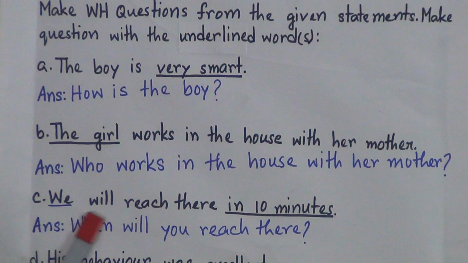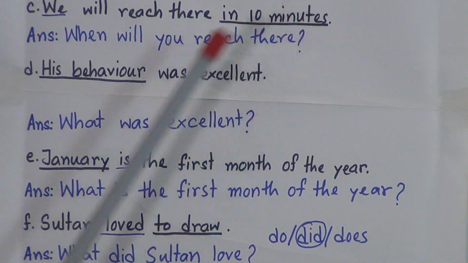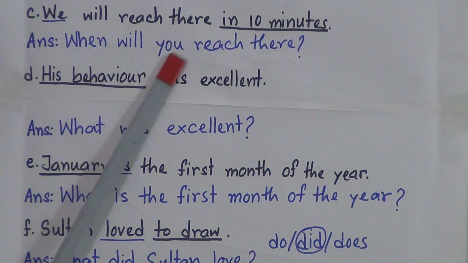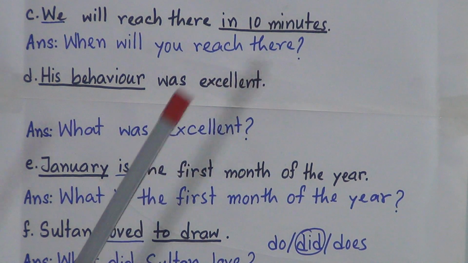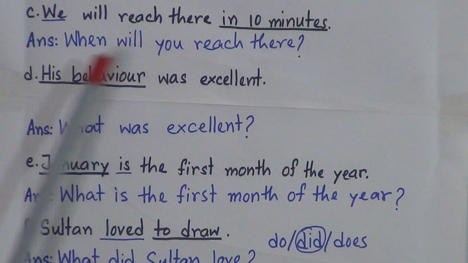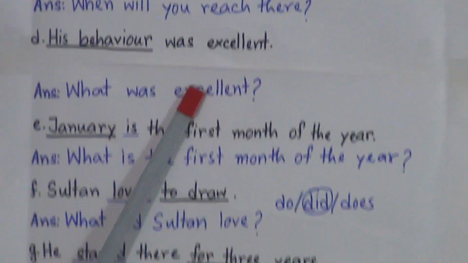Now number C, we will reach there in 10 minutes. In 10 minutes is underlined, and our question is when will you reach there. Now number D, his behavior was excellent. His behavior is underlined, and the WH question is what was excellent.